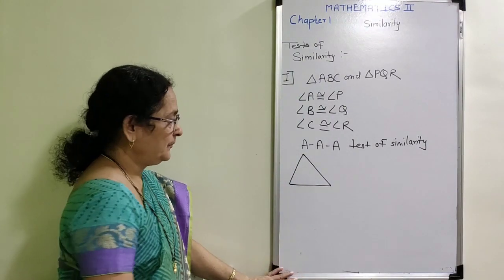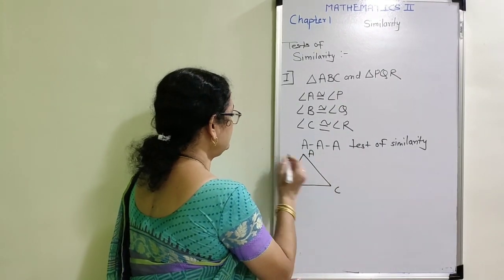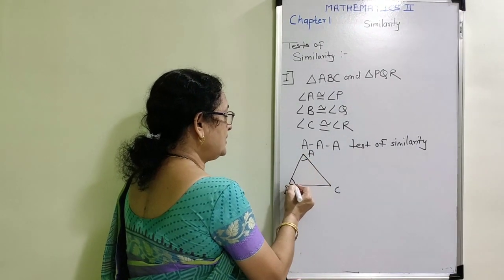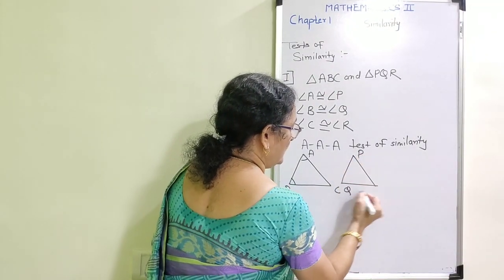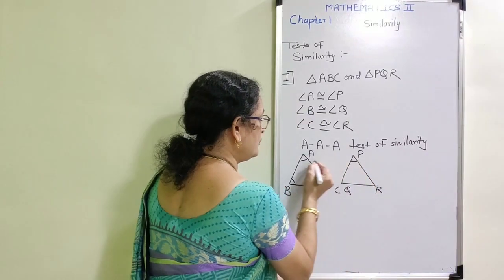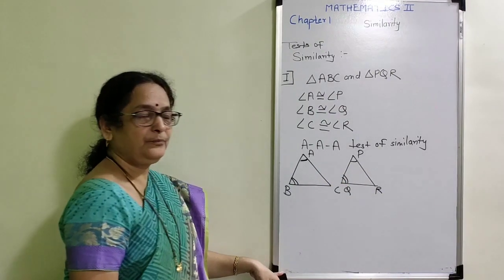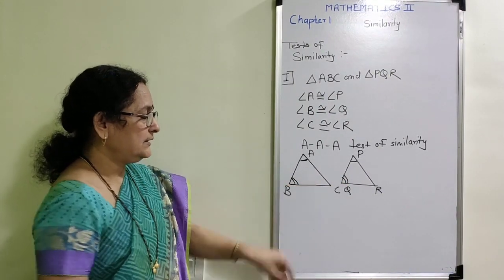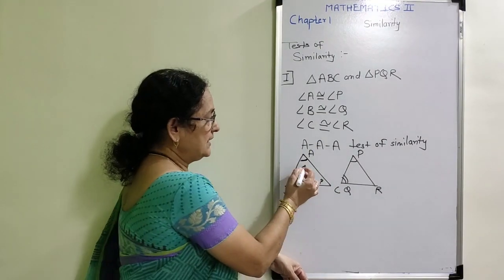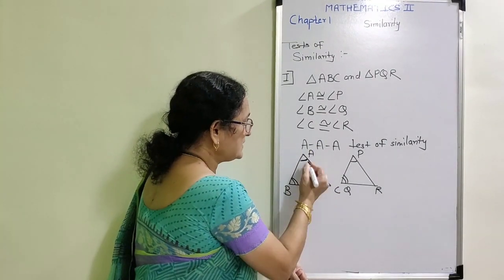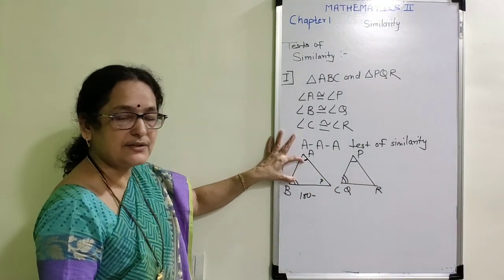But in 9th standard, you have studied one important property about the sum of the measures of the angles of a triangle. Suppose in a pair of triangles, angle A is congruent to angle P and angle B is congruent to angle Q. Then we know that the measure of the remaining angle is 180 minus the sum of these two measures.